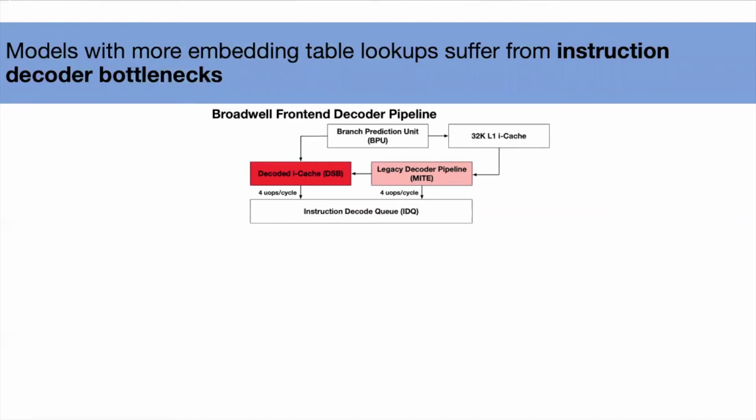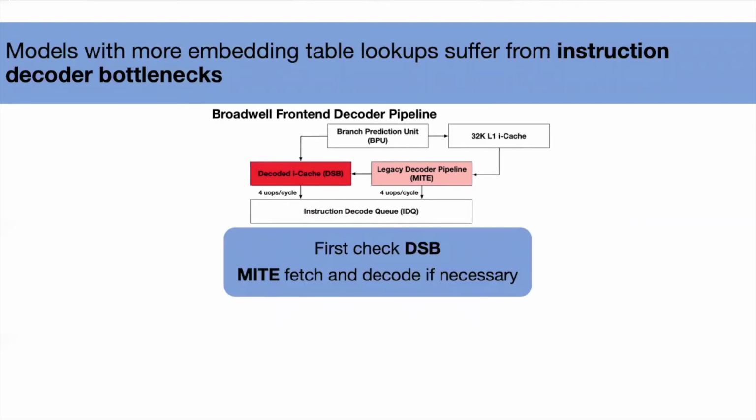Third, I want to talk about models that rely on embedding lookups. So recall that for front-end decoder pipelines, the two main decoder microarchitecture components are the DSB, the decoded iCache, and the legacy decoder pipeline, the MITE. Functionality-wise, the DSB acts as a cache for MITE. We first search through the DSB to see if the instruction is there. If it isn't, then we have to fetch and decode the instruction in MITE and put the results inside the DSB.